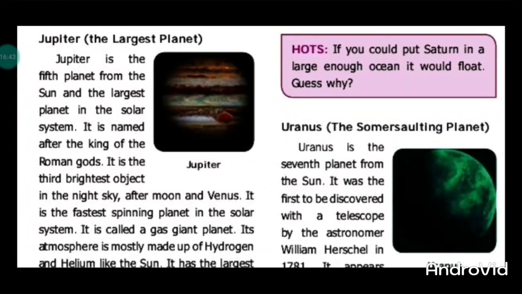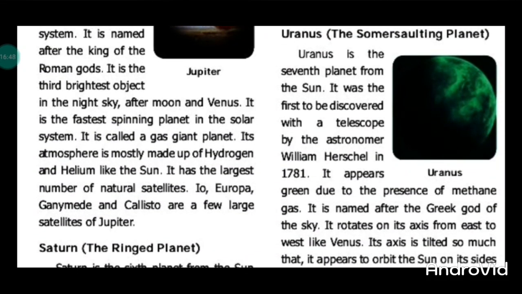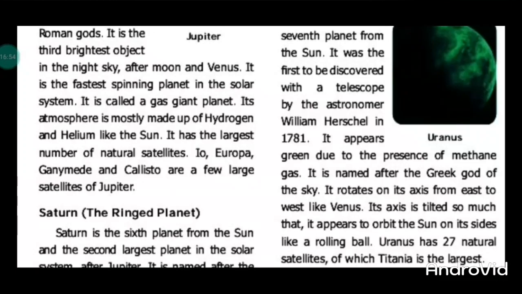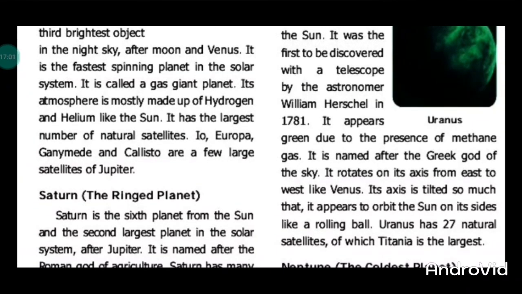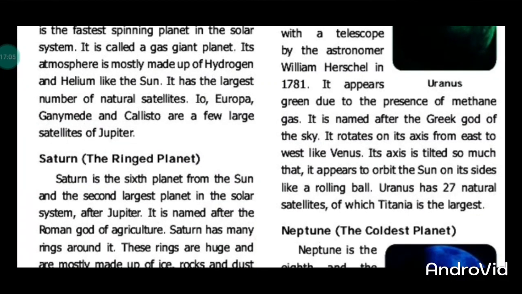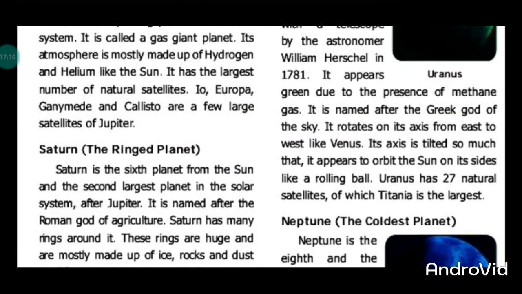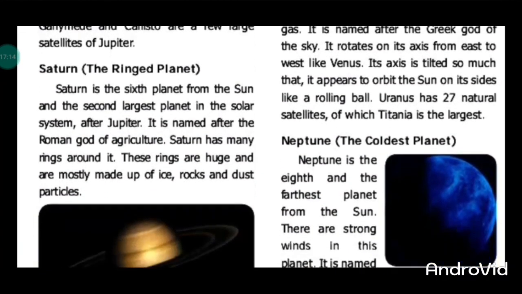Next, move to Uranus. Uranus is a greenish planet. The word Uranus is derived from the Greek god of sky. It is made up of methane gas. It has 27 natural satellites. The biggest natural satellite is Titania.